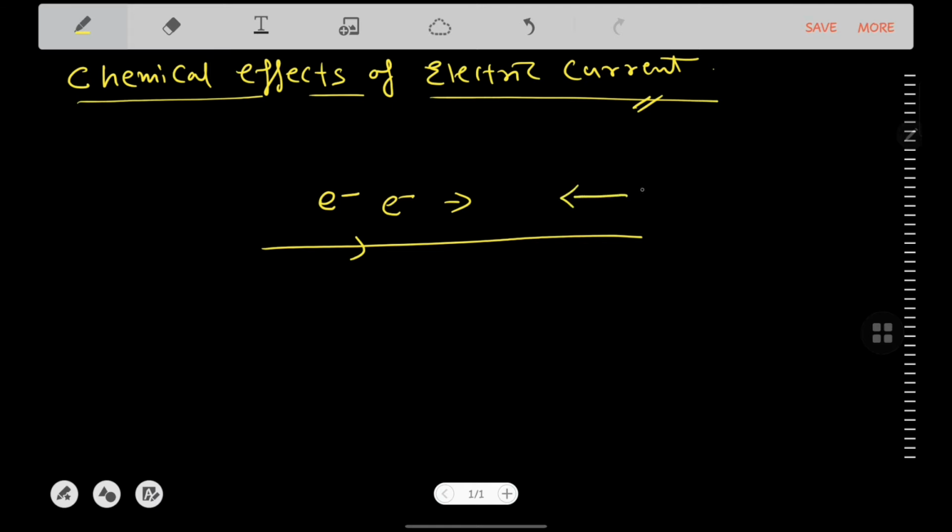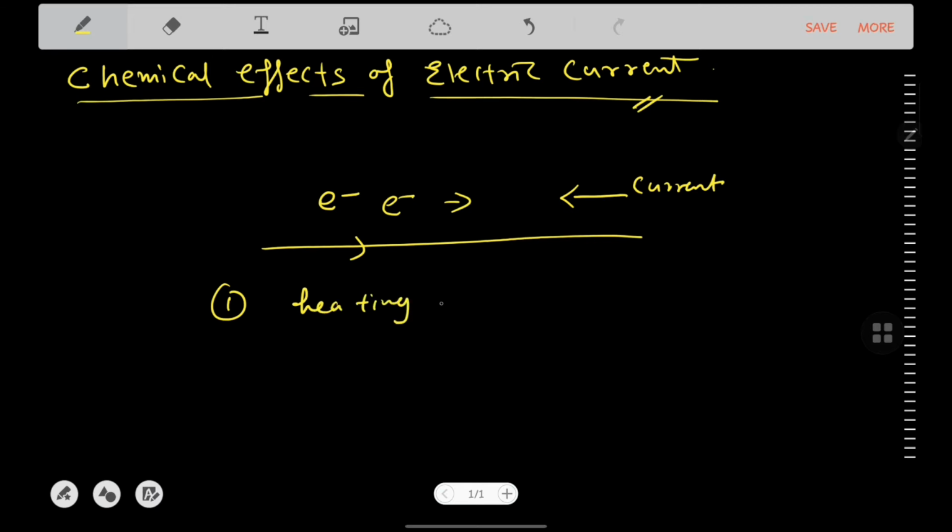When the electrons move, they can give some amount of energy to the atoms of the wire, which in turn will vibrate faster. Obviously, whenever the atoms receive some energy from the flow of electrons, they start vibrating and eventually the wire gets heated up. This effect is known as the heating effect of electric current.